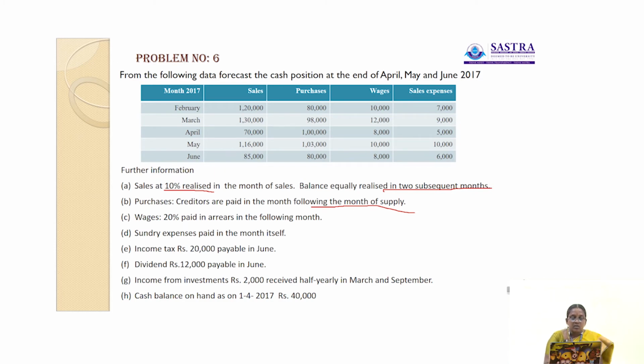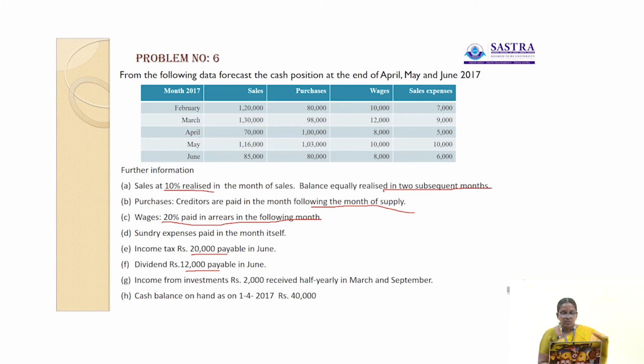Then wages, 20% paid in arrears, that is, 20% paid in the following month. Then sundry expenses paid in the month itself. Income tax rupees 20,000 payable in June. Then dividend 12,000 payable in the month of June.